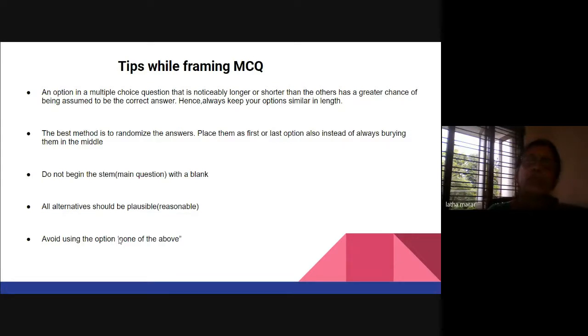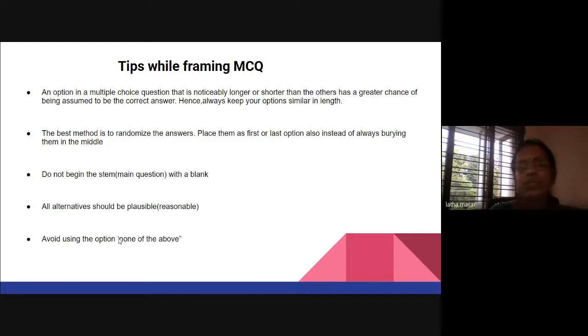And it's always best to randomize the answers. For example, after you frame the entire MCQ set, look at the answers yourself, whether it is all A, B like that, or whether there is one A, then comes a C, then a D, and then a B. There should be randomness. It's not necessary that the answers should always be somewhere in the middle. You can have A as the best option, or D also. It's not always necessary to have B and C. You must check that. It should not always be A. You must mix everything. That is randomizing.